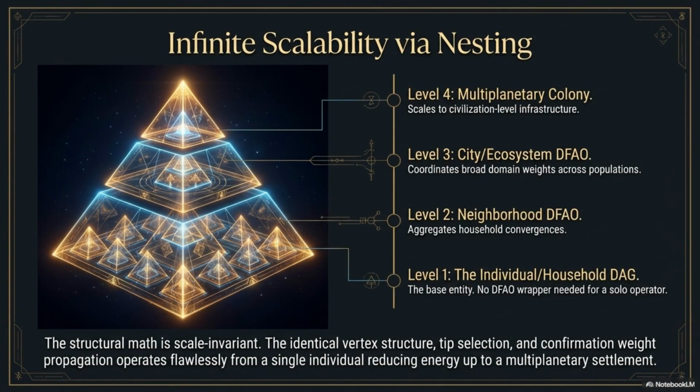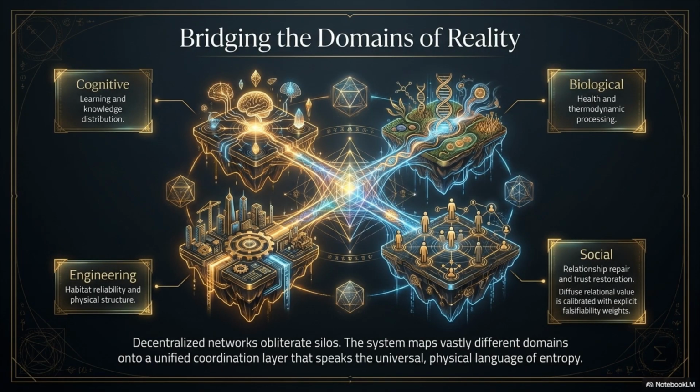Infinite scalability via nesting is achieved through a scale-invariant structure. From an individual's DAG to a multiplanetary colony, the identical vertex structure and confirmation weight propagation operates flawlessly. The system maps vast domains, cognitive, biological, engineering, and social, onto a unified coordination layer. This bridges the domains of reality using the universal, physical language of entropy.